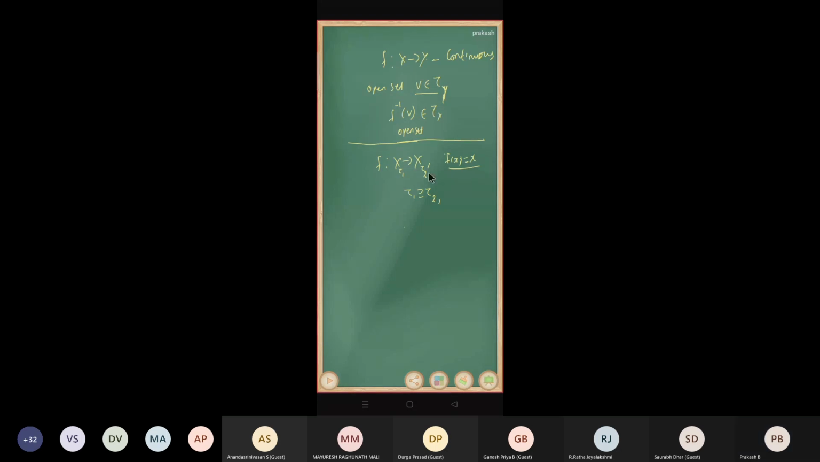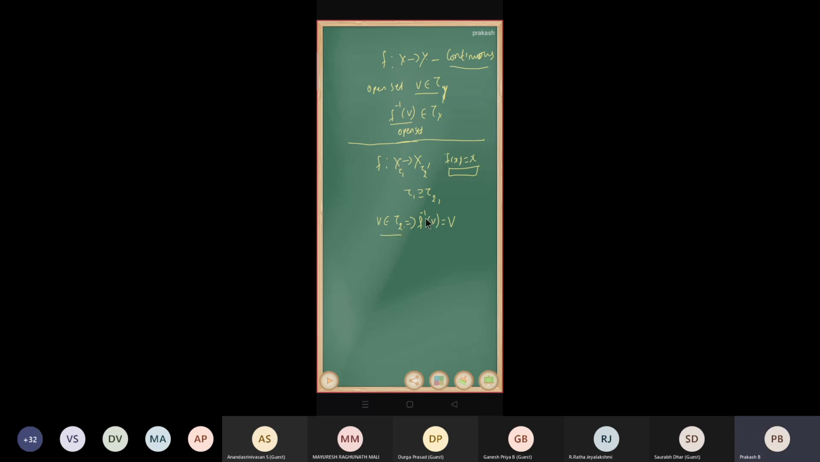So just look at that. You want to check whether it is continuous or not. Now we are going to take an open set in the codomain, that is V belongs to tau 2, right? And we want to take an inverse image, that is f inverse of V, but it is an identity function. Therefore, f inverse of V is again V, right?